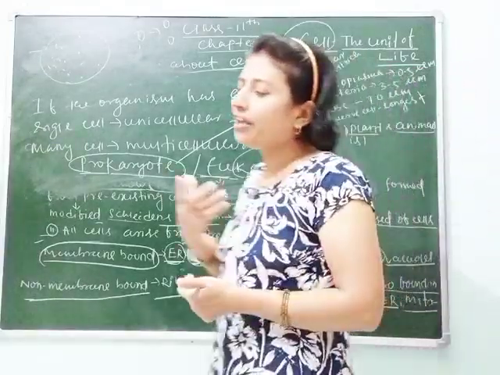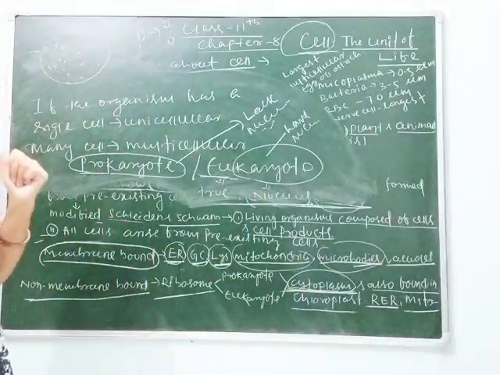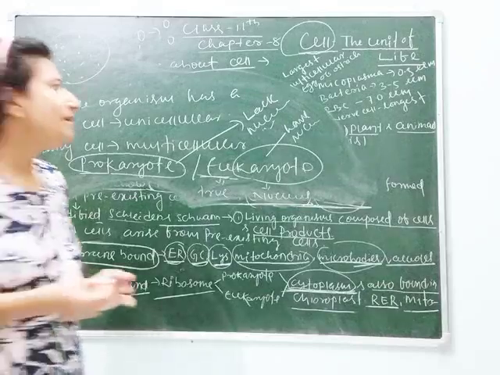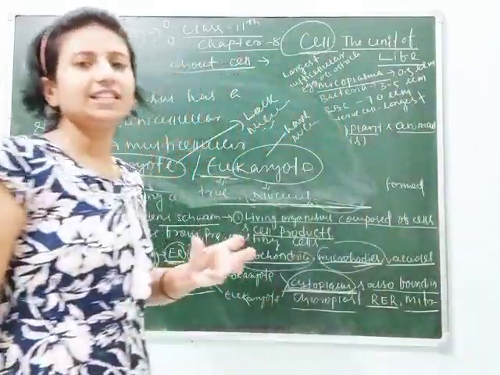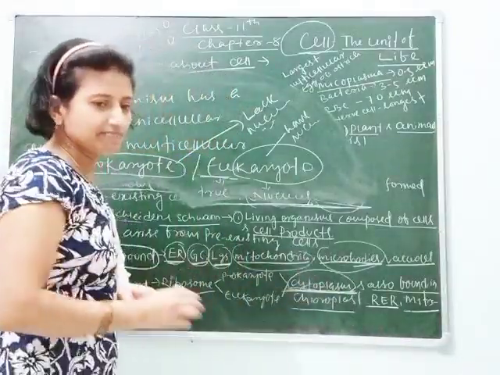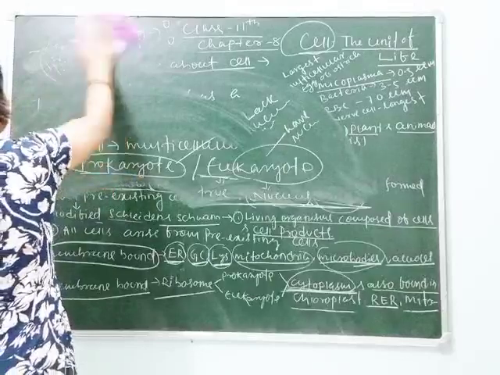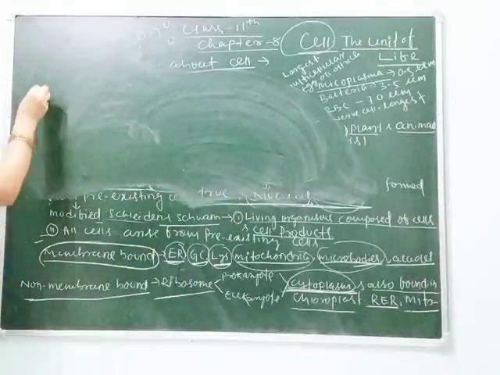Clear, students? Now if I give you some examples of cells, the smallest cell and the largest cell, we know mycoplasma is the smallest cell known. Its length is 0.3 micrometer. Remember, students, mycoplasma is the smallest cell.